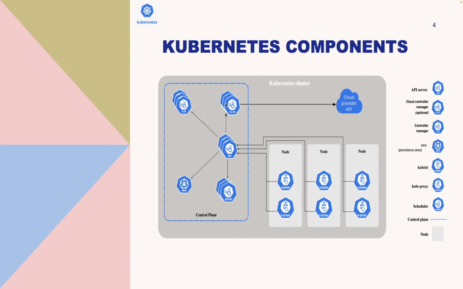Then we have kube-controller-manager. Kube-controller-manager is the control plane component that runs the controller processes. Basically, each controller has its own separate process, but to reduce complexity, these are all combined into a single binary and run in a single process. So you can consider it packaged together and running as a single process.